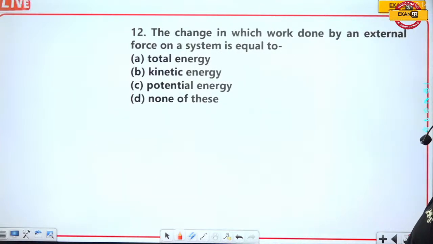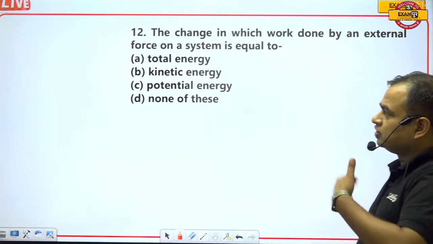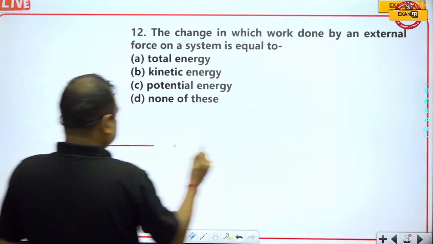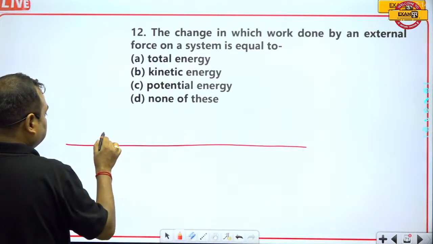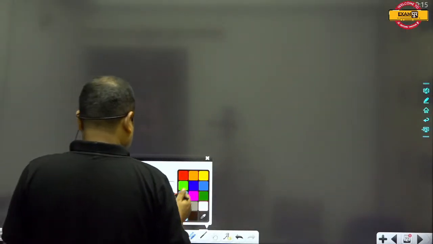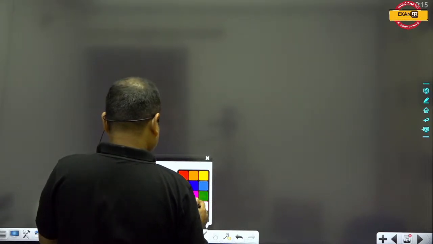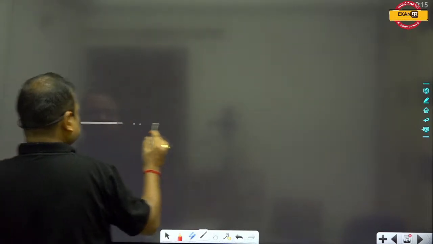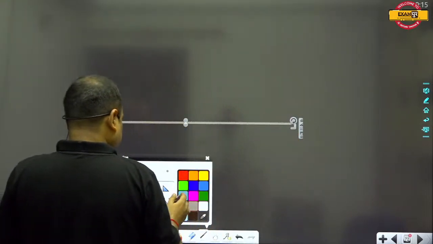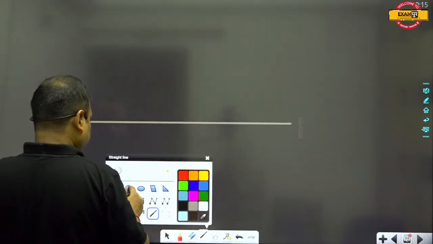The work done by an external force on a system is equal to the change in kinetic energy. Guys, first of all, you should look at it like this. Suppose that this is a path, and let me explain on the blank page. Suppose that this is a path, and this is a ball.